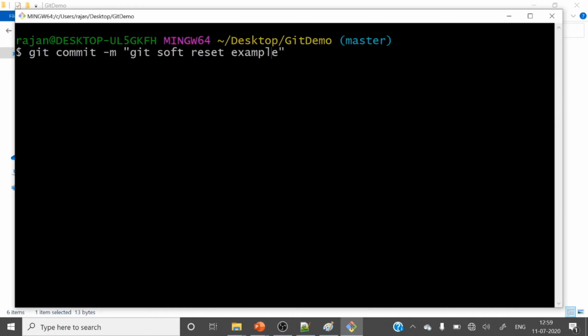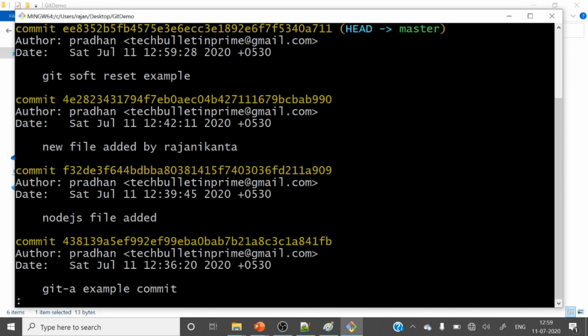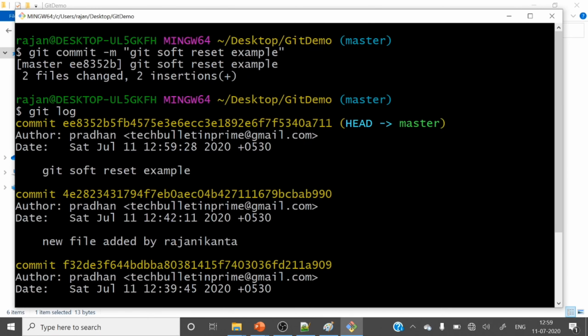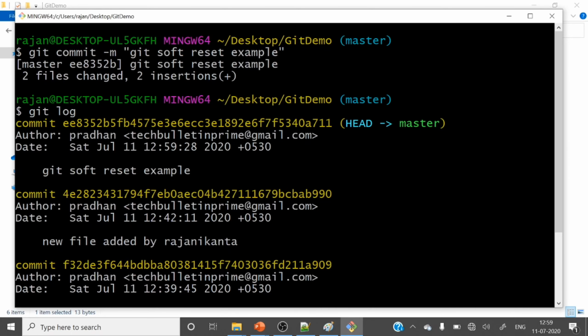This is the commit message. Let's hit enter. It got committed. Let me check with git log. You can see git soft reset example. We recently committed this one, right? So you want to revert this one, you want to delete this commit.